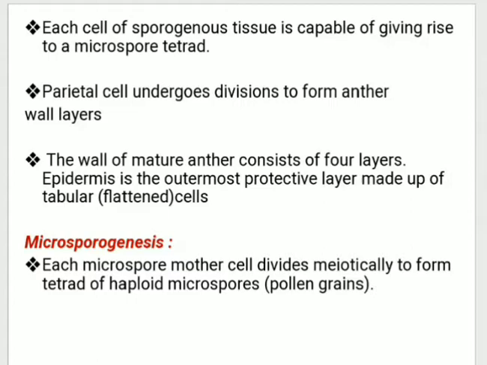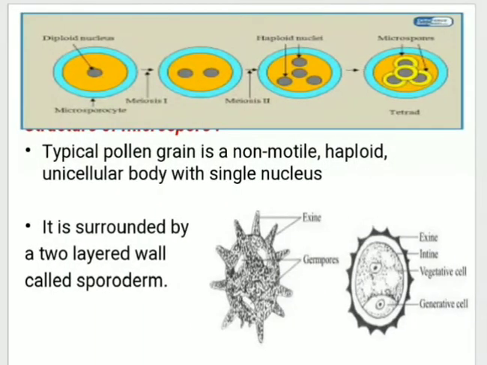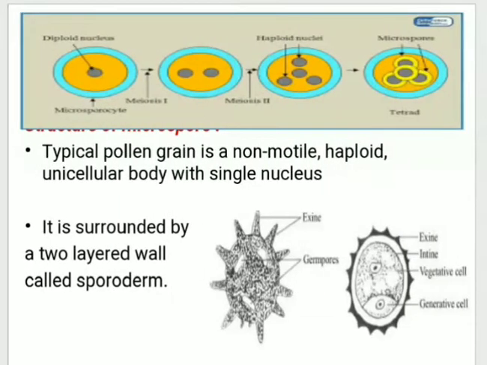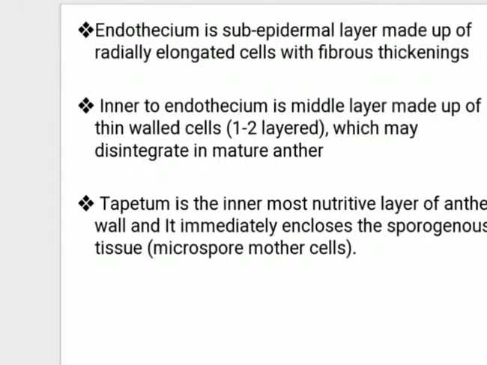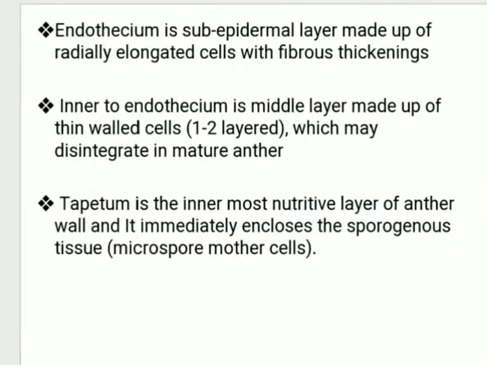Microsporogenesis, what does it mean? Each microspore mother cell divides meiotically to form a tetrad of haploid microspores, that is, pollen grains. If you observe this diagram, microspores are going to form, and this is called a tetrad. So each microspore mother cell divides meiotically to form a tetrad of haploid microspores.